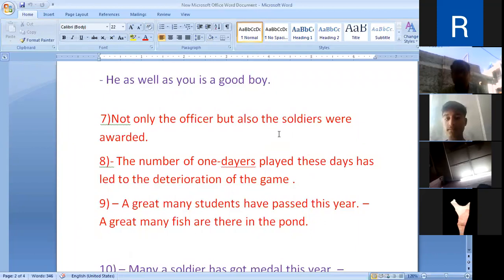Here, in this sentence, you will see the soldiers is in plural number. That's why the verb is in plural number also. Not only the officer, but also the soldiers were awarded.